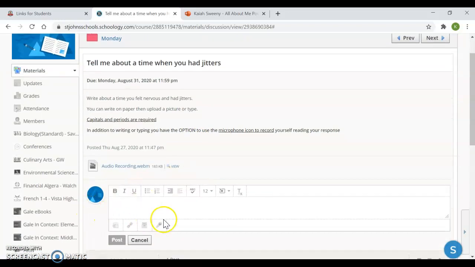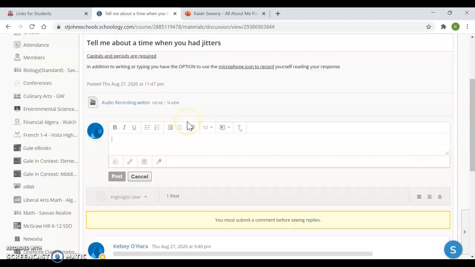Parents, what I'm asking everyone to do is make sure their kiddos are always using capitals and periods. It's going to be very tricky in the beginning with typing to get them to physically press caps lock or shift or whatever you're going to teach them to do. So that's going to take a lot of training, and I need major backup for that. So capitals and periods are a non-negotiable whether you're typing or writing. So don't forget to do that.